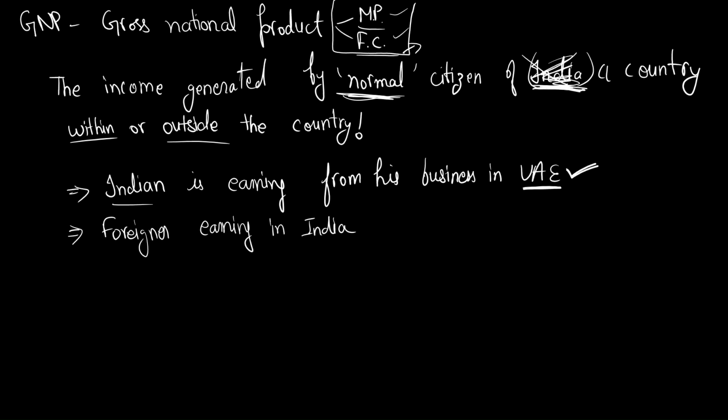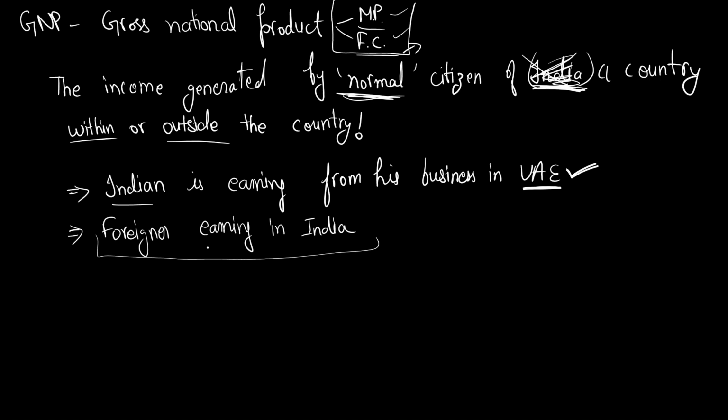Tell me, if we are calculating the GNP, that is gross national product, of India, do you think this situation will be added? If an Indian is earning money from his business in the UAE or any other country, anywhere outside the country, it is calculated. But if a foreigner is earning in India, he is in India only. He is not a citizen of India, but he is in India. He is earning money in India. Will you calculate it? Tell me yes or no in the comment below with the reasons.